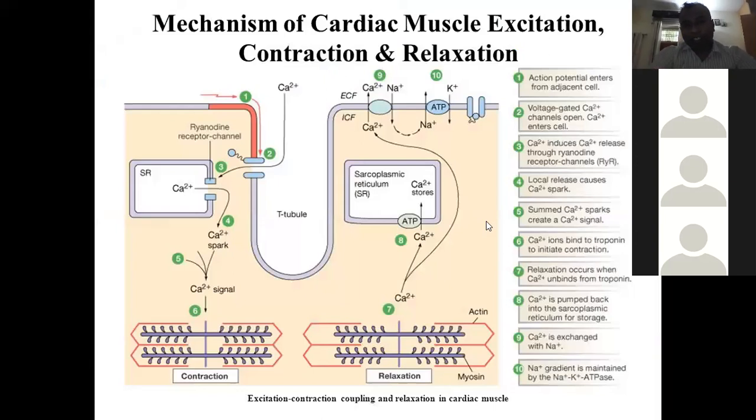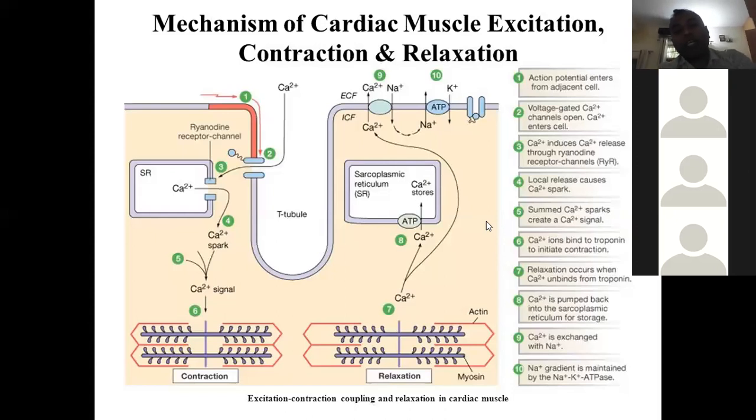This is the slide showing the same thing, basically how the DHP receptor and the ryanodine receptor channel cause the calcium spark, and ultimately the calcium signal makes the muscle contract. After contraction, during relaxation, that calcium is returned via the calcium ATPase pump to the calcium stores, and some excess calcium comes out of the cell membrane in exchange for sodium.